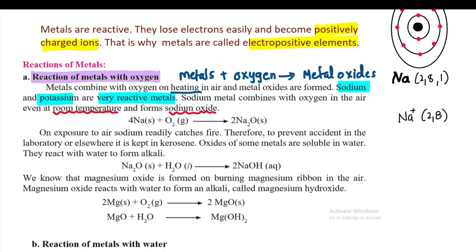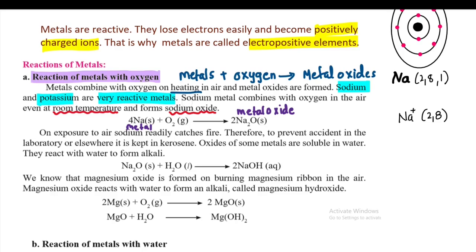So this is the metal, Na, and it is combining with oxygen, and what is forming? Sodium oxide, that is a metal oxide. So now what happens when metals combine with oxygen? They form metal oxides. On exposure to air, sodium readily catches fire.